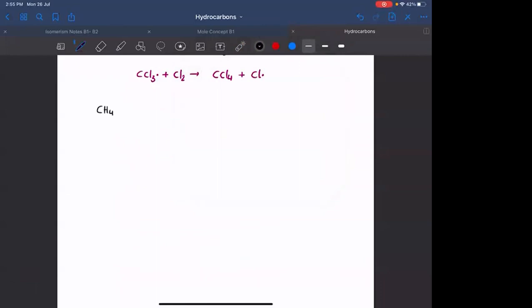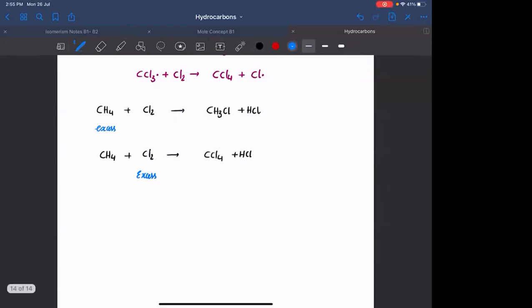CH4 plus Cl2 gives rise to CH3Cl plus HCl, provided CH4 is in excess. Second, CH4 plus Cl2 gives rise to CCl4 plus HCl, provided Cl2 is in excess. Clear?